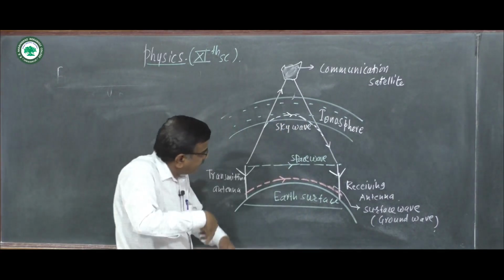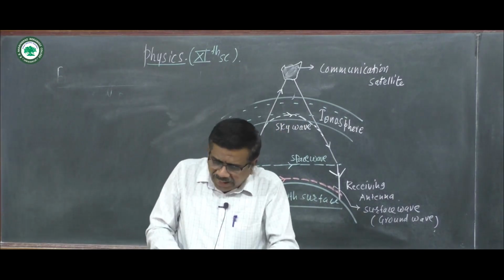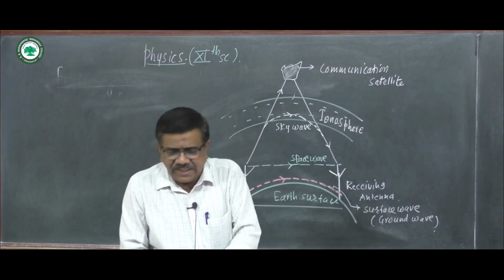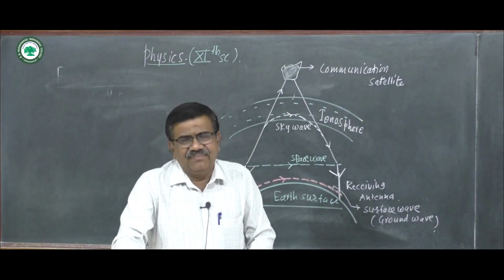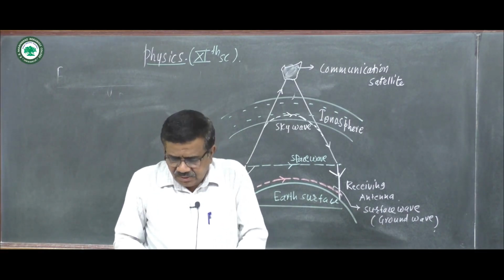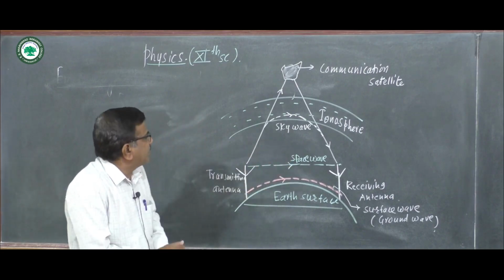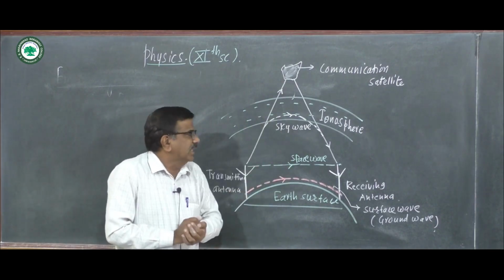So there are different ways by which electromagnetic waves can propagate through the atmosphere. First is ground wave propagation, then space wave propagation, and then sky wave propagation.